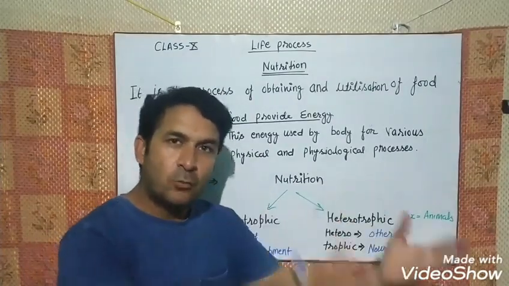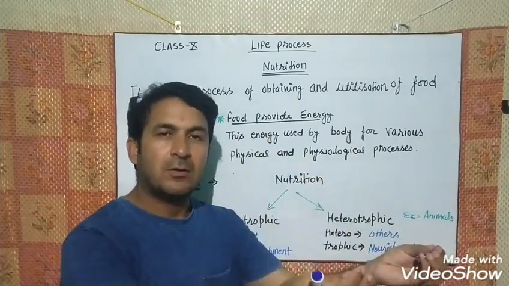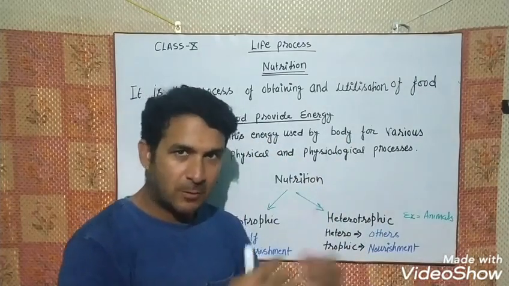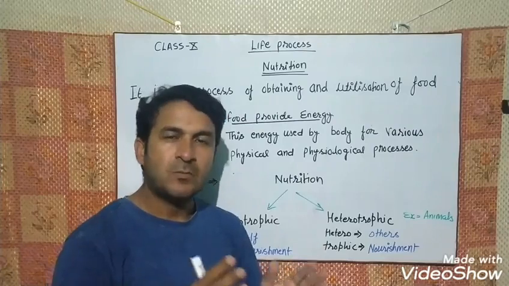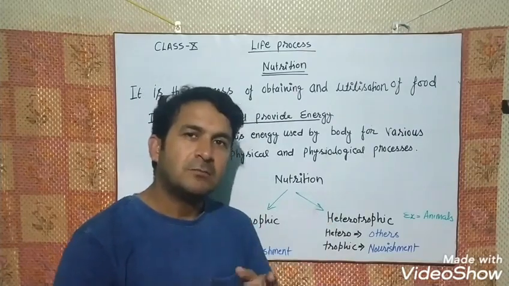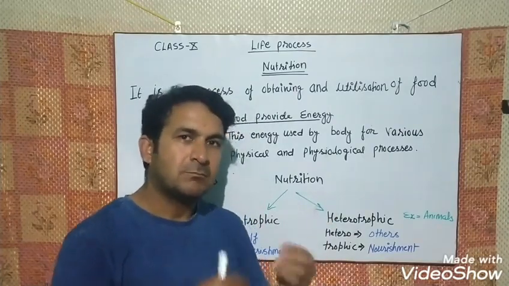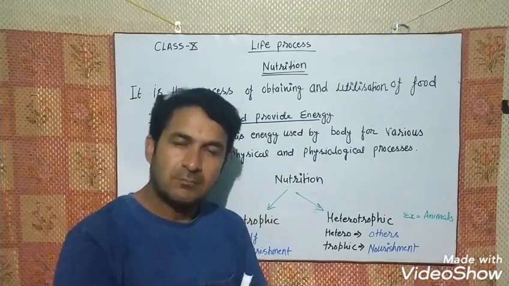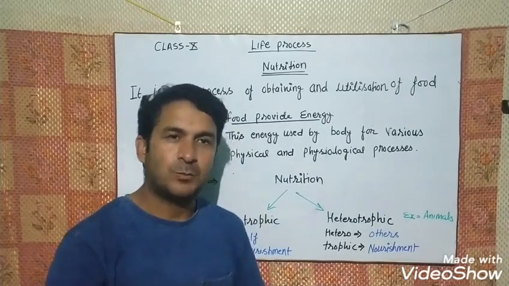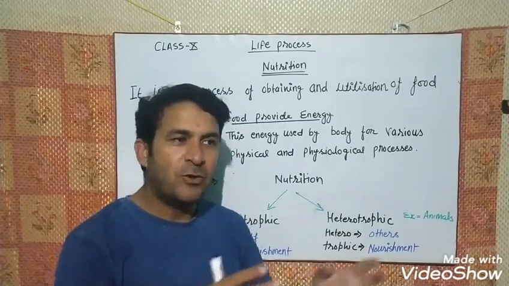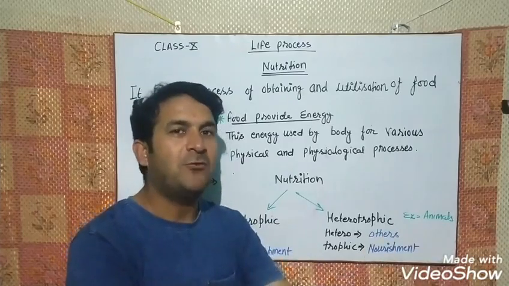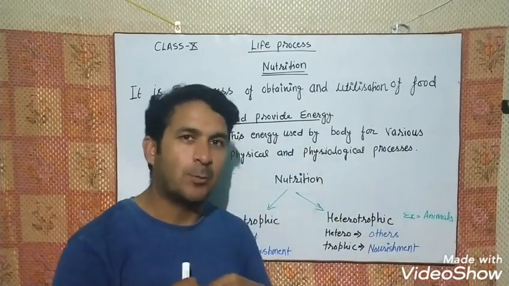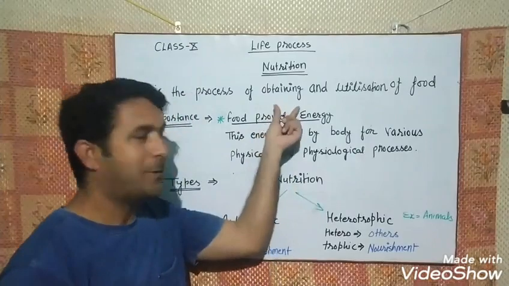Fruits, we are taking inside from the environment. Whatever food we are eating, breakfast, lunch and dinner, all the things we are obtaining from the environment and intaking inside the body, that is called obtaining.